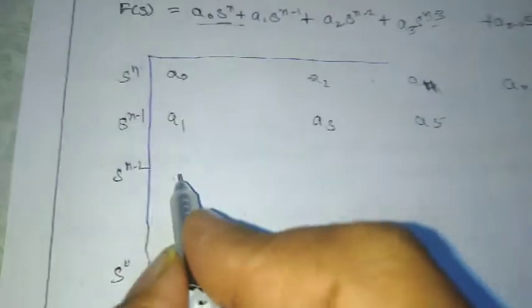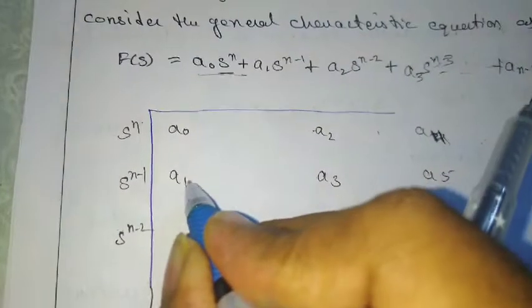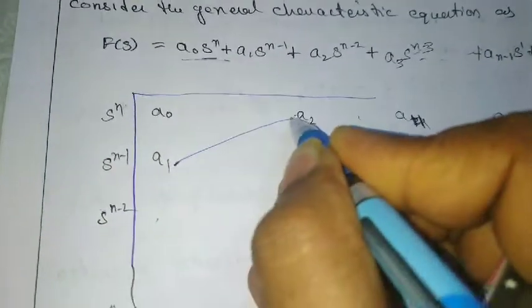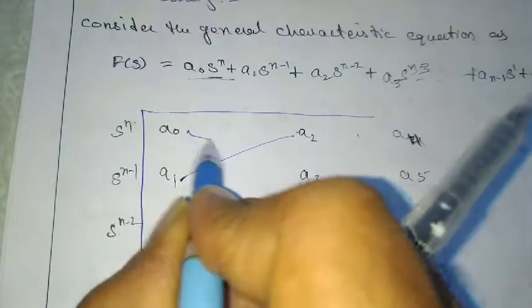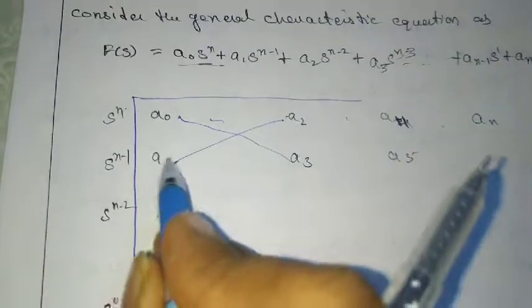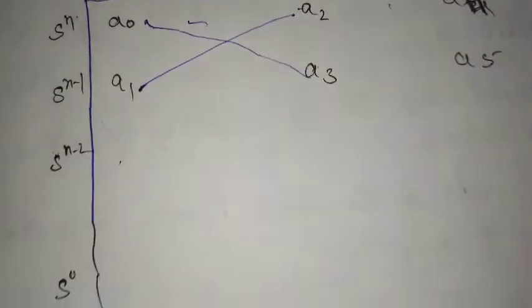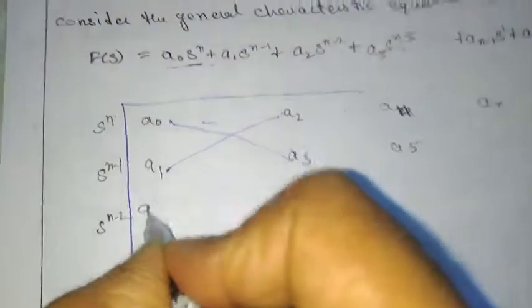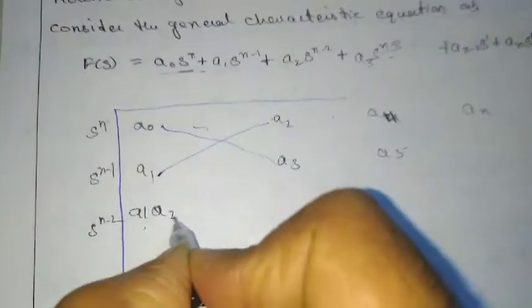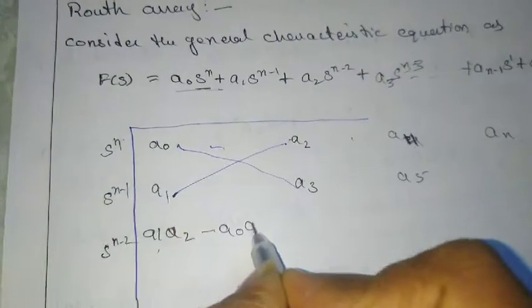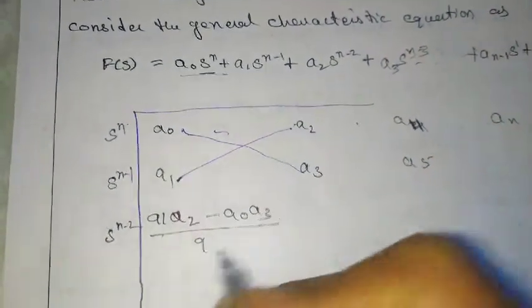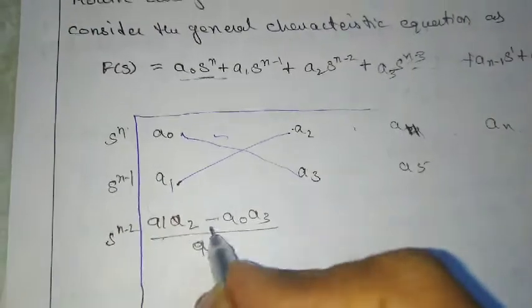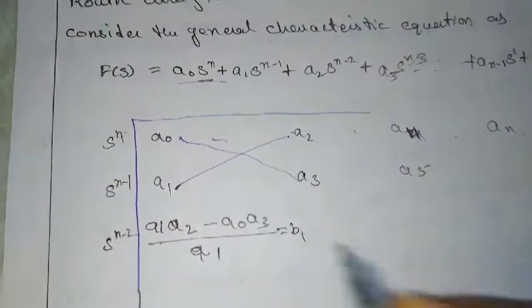The next element is here. How do we find this element? See carefully: multiply a1 with a2, minus a0 with a3, divided by a1. So I'll write this: a1 into a2 minus a0 into a3, divided by a1. This is the next term, which I'll call b1.